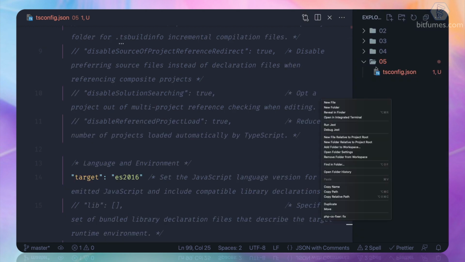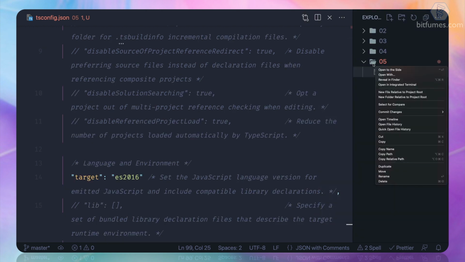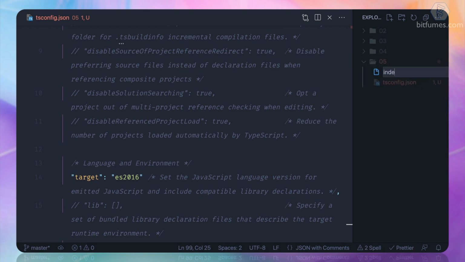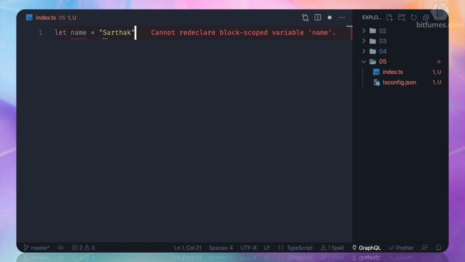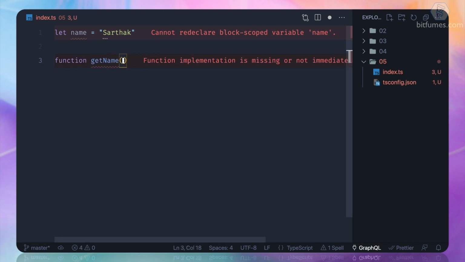Let's create a new index.ts file, and here I say let name is equal to Sarthak, and I'm going to create a function called print name, and I'm going to accept the name, which is going to be a string.